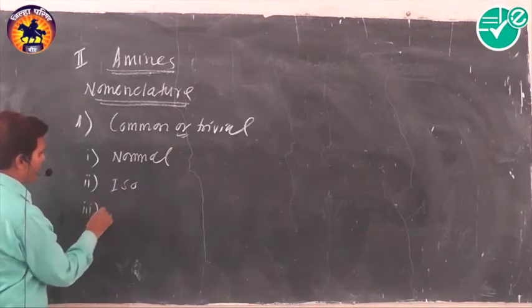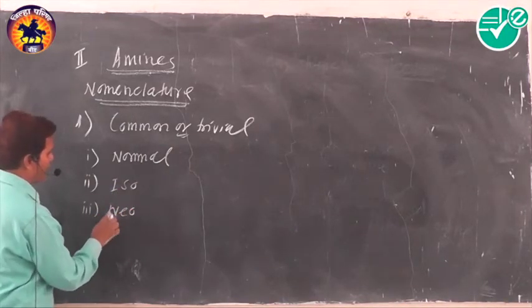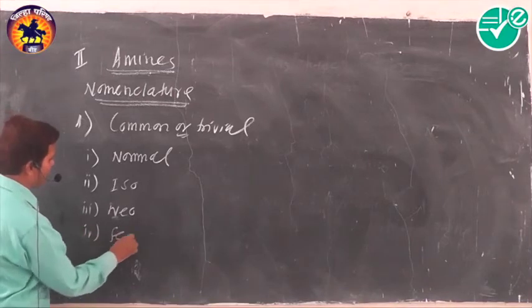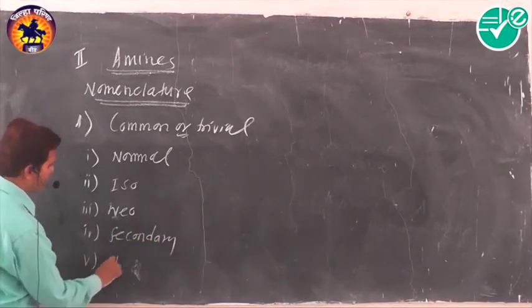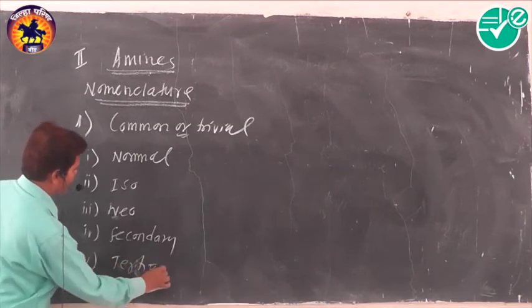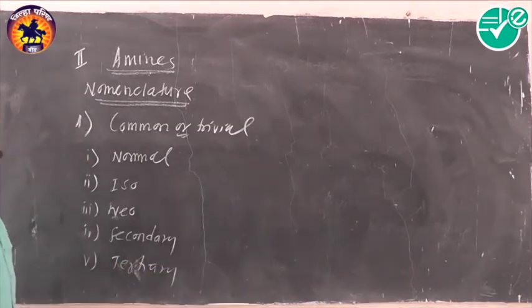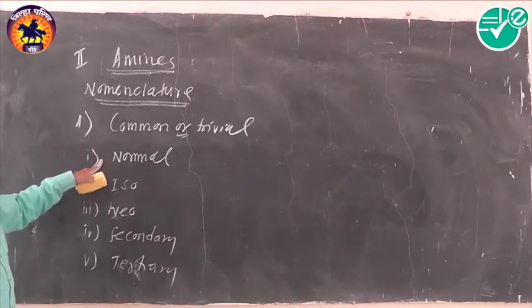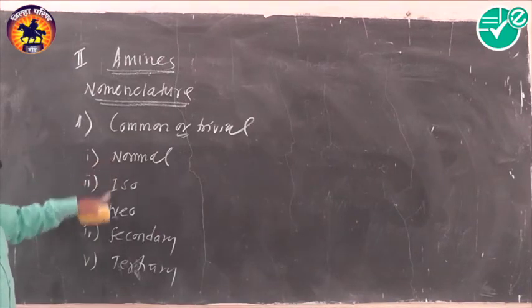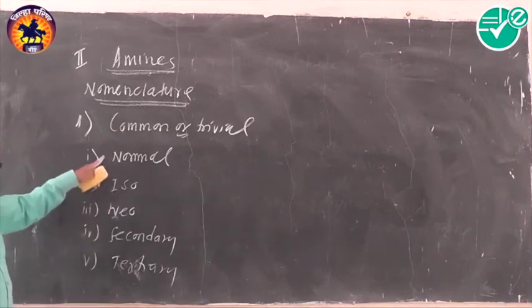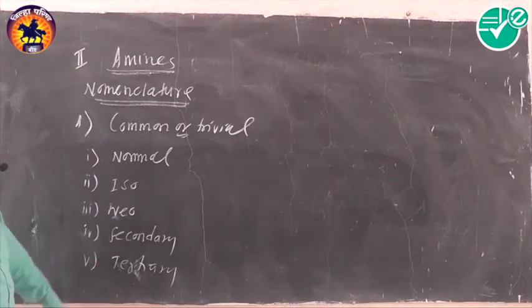Third is neo. Fourth is secondary. And fifth is tertiary. So to name primary amines in the common system containing three or more carbon atoms, five prefixes are used: normal, iso, neo, secondary, and tertiary.